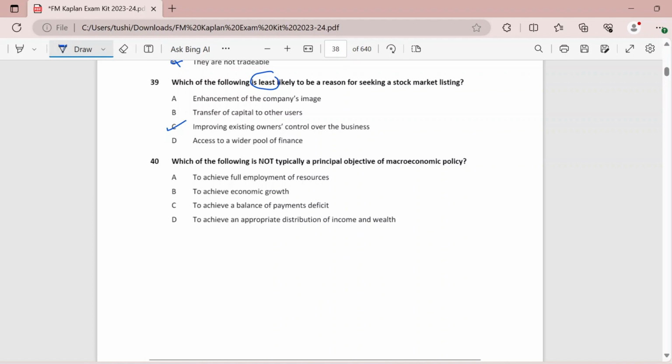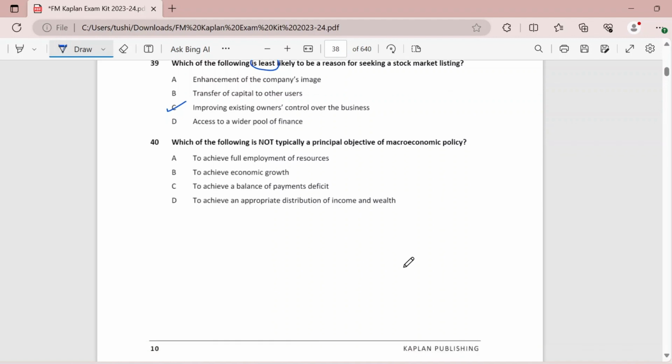Now more people will be involved in the day to day business, right? They will also be included in the decision making, because these are going to be the new owners, or maybe some portion of the equity is going to be distributed on the stock market. So there will be a dilution in the ownership, right?